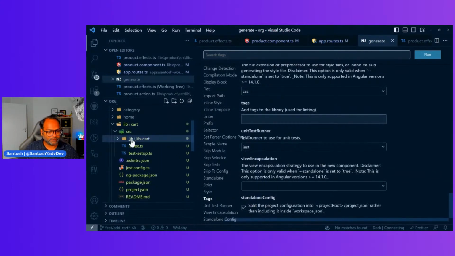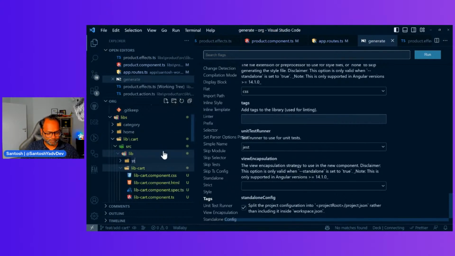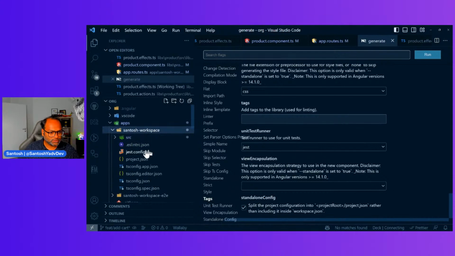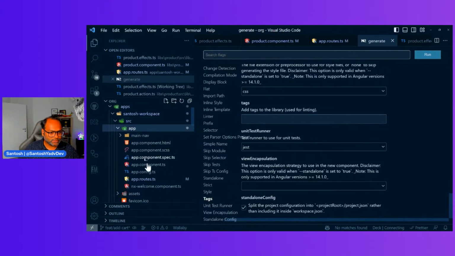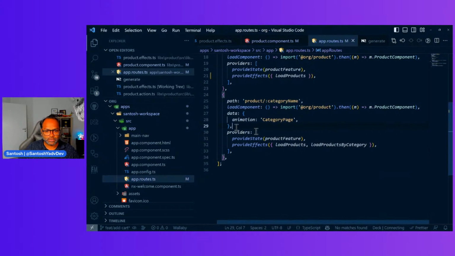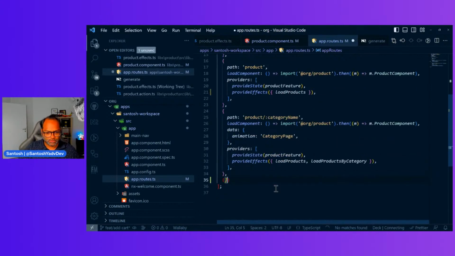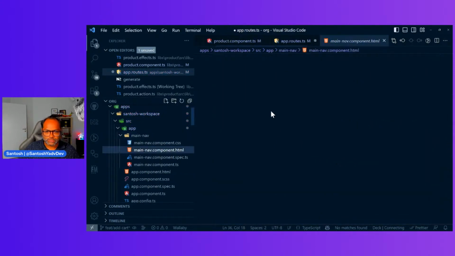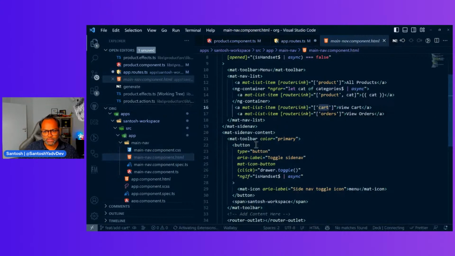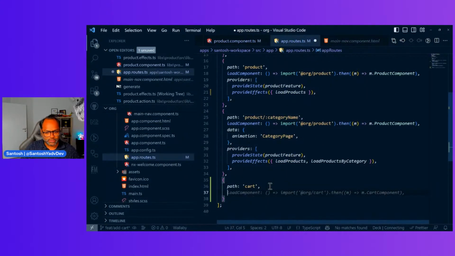And what we need is a store. So I can add a new folder here. And let's set up our routing. So here I can go to this file, app routes, and add a path. Let's see what we had actually written here. Cart. Okay, makes sense. So we'll just have it as cart.